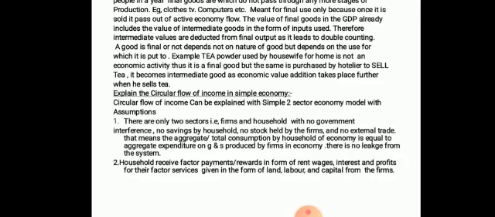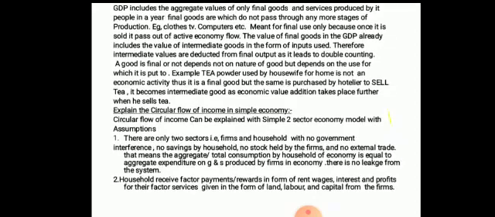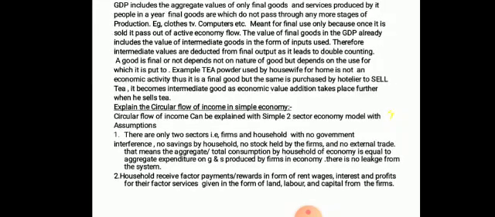A good is final or not depends not on the nature of the good, but depends on the use for which it is put. Now say for example, tea powder used by a housewife for home is not an economic activity.